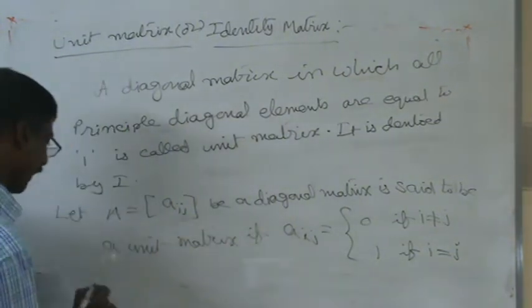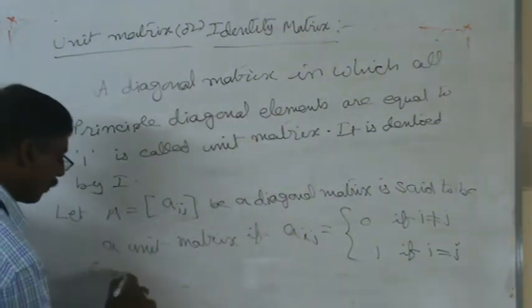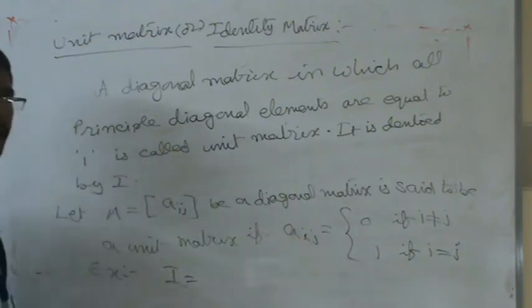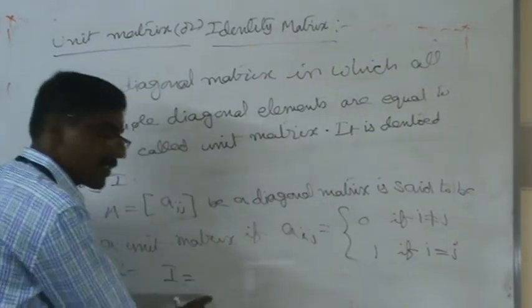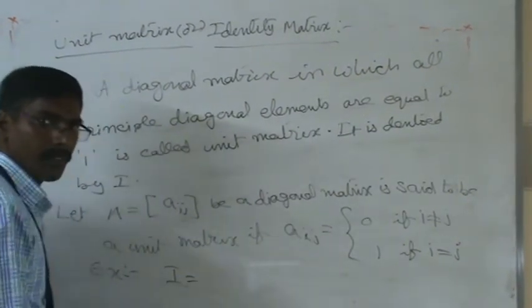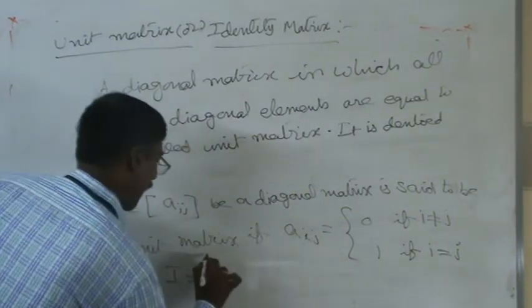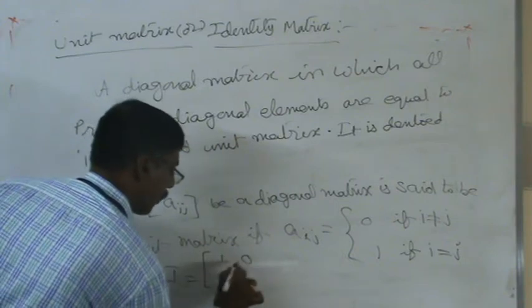Example of unit matrix. Already we know that unit matrix is always denoted by capital letter I. In this example of unit matrix I: 1, 0, 0, 1.